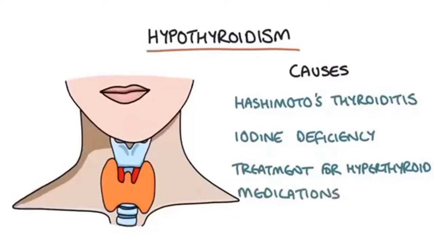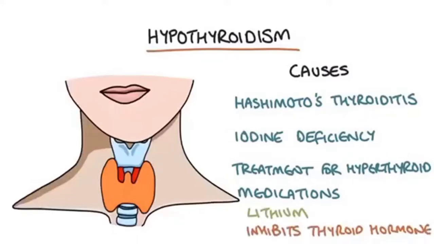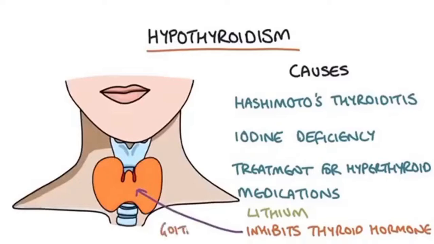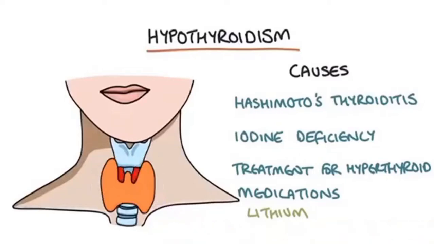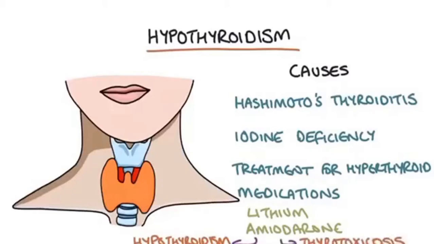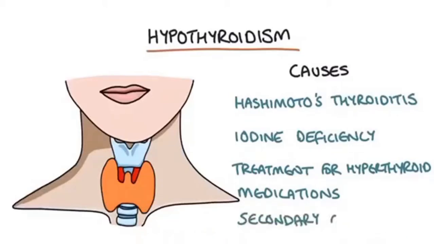There are also medications that can cause hypothyroidism. Lithium inhibits the production of thyroid hormones in the thyroid gland, and so can cause a goiter and hypothyroidism. Amiodarone interferes with thyroid hormone production and metabolism, and usually it causes a hypothyroidism, but it can also cause a thyrotoxicosis. There's also secondary causes.